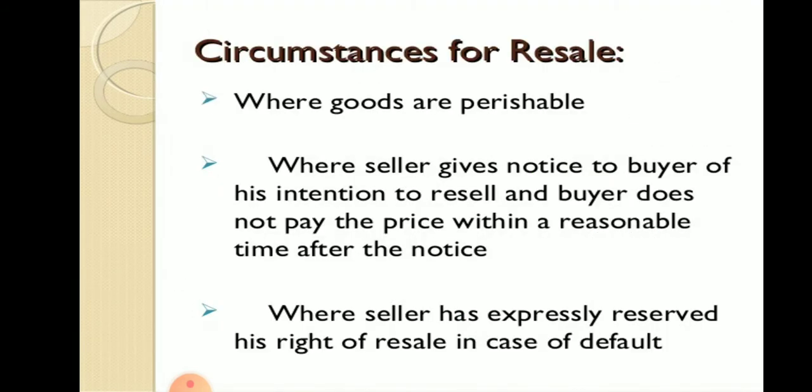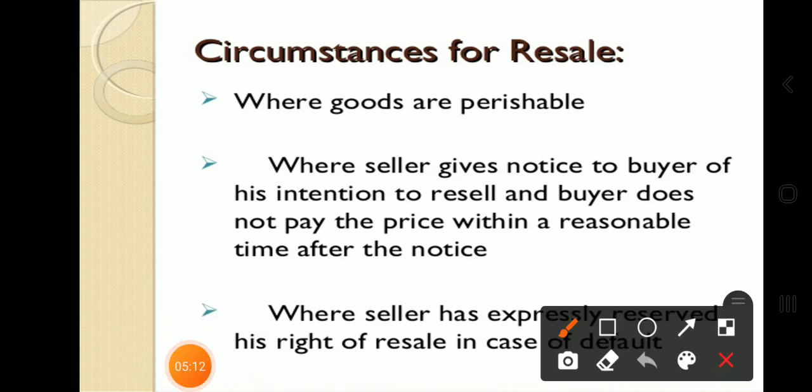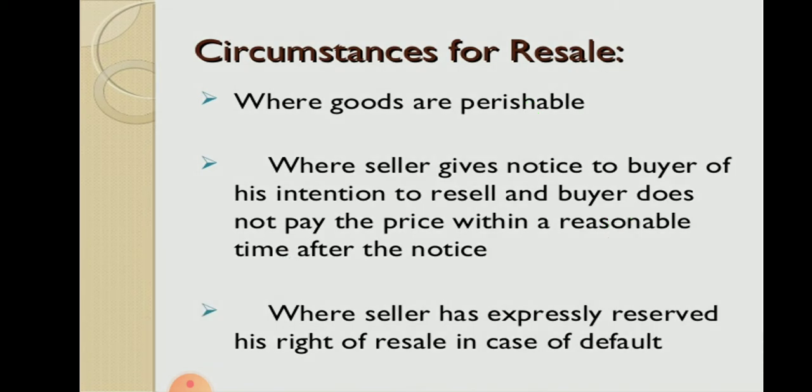Next, the third right against the goods is the right of resale. It is mentioned in Section 54 that the seller has the right of rereselling the goods in the circumstances when goods are of a perishable nature; where the seller gives notice to the buyer of his intention to resell and the buyer does not pay the price within a reasonable time after the notice; or the third one, where the seller has expressly reserved his right of resale in case of default.